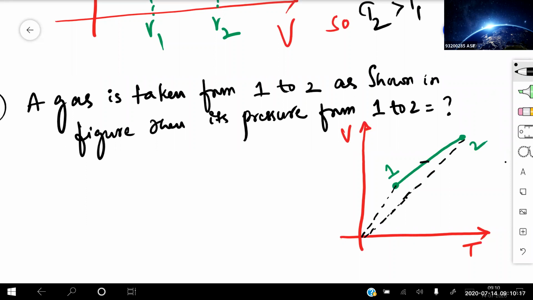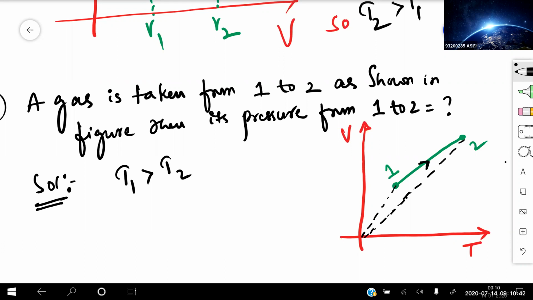Okay, and it is going from 1 to 2 like this. Now whose pressure is better? The gas is taken from 1 to 2 as shown in the figure, then its pressure will be equal to how much? Temperature of 1 is greater than temperature of 2, beta. Can I write like that?